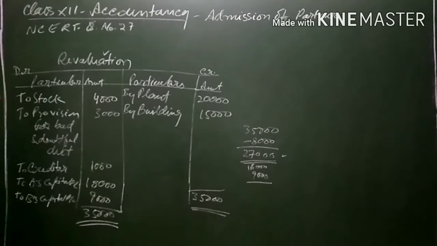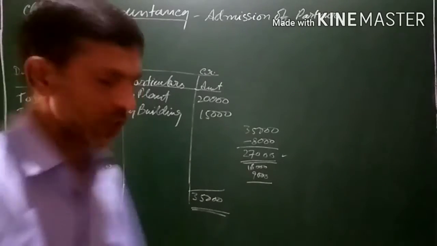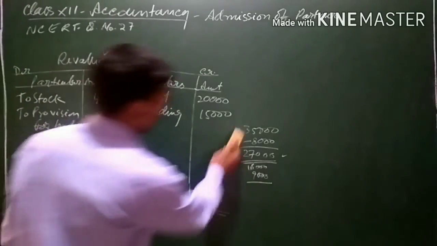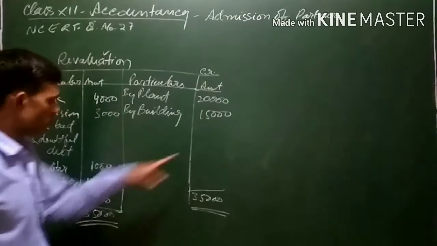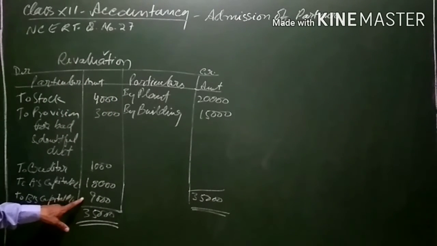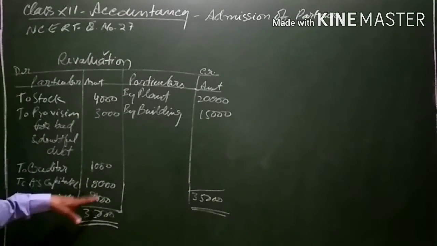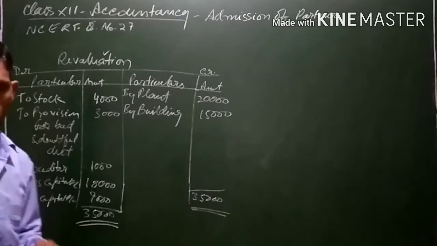So this is the revaluation account. The profit on revaluation has been transferred to the partner's capital account. That is, 27,000 profit was there. It was transferred to partner's capital account in their profit sharing ratio, that is 2:1. This is all about revaluation.